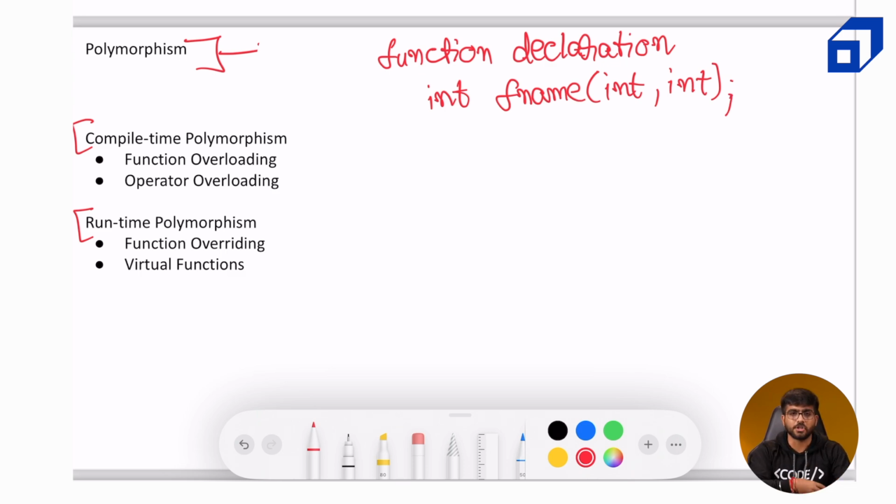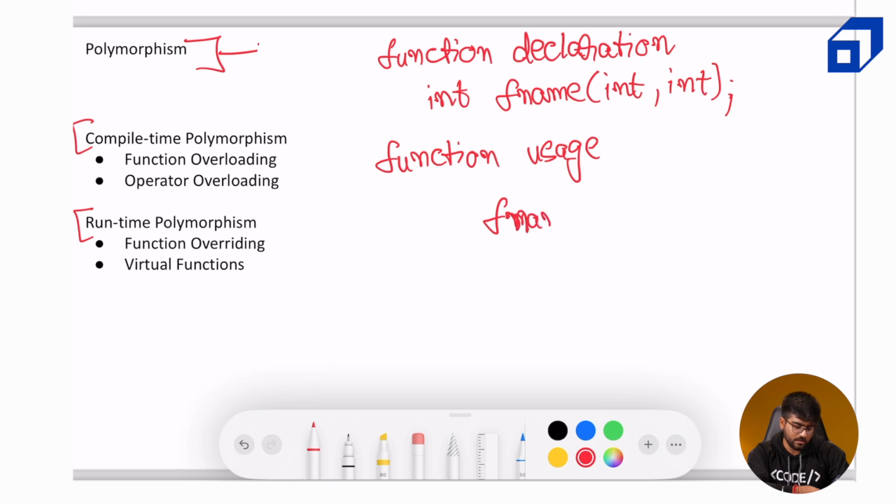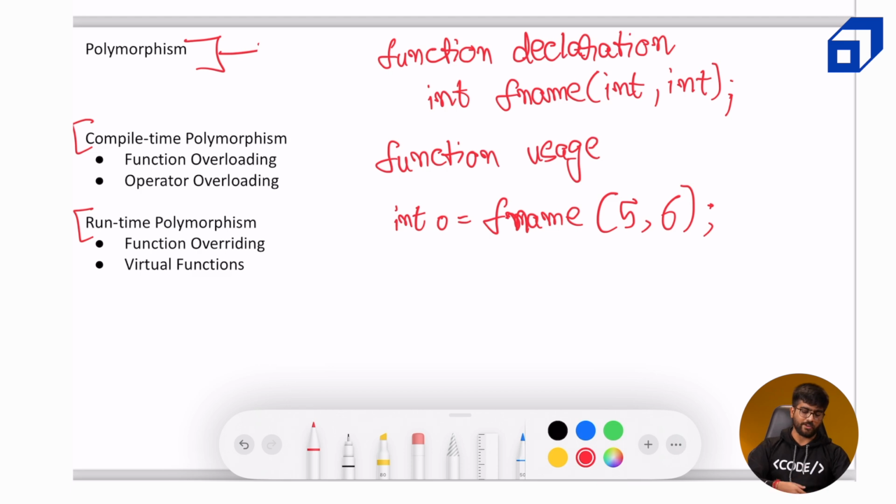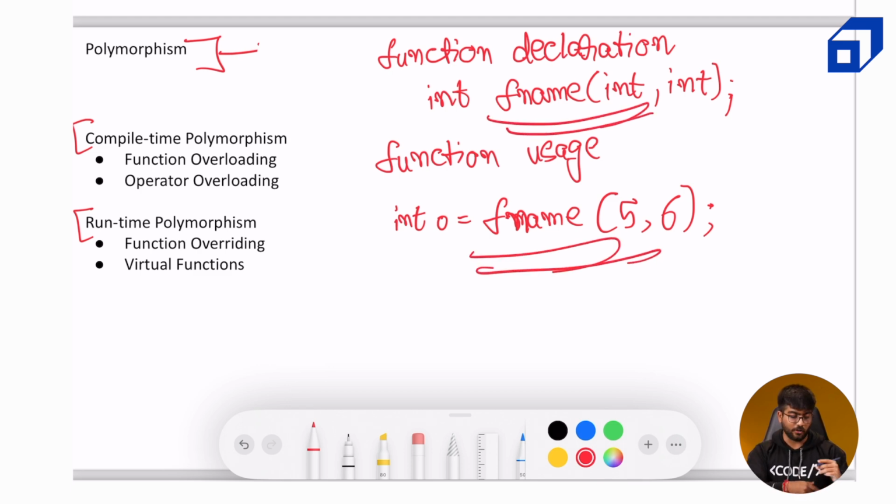And then there will be function usage as well. Okay, which means whenever we call that particular function, usage, and this would be something like function name, whatever it is, followed by 5, 6. This is just an example. Okay, and we will just have int output is equal to fname(5, 6). So this is a function usage and this is a function declaration.